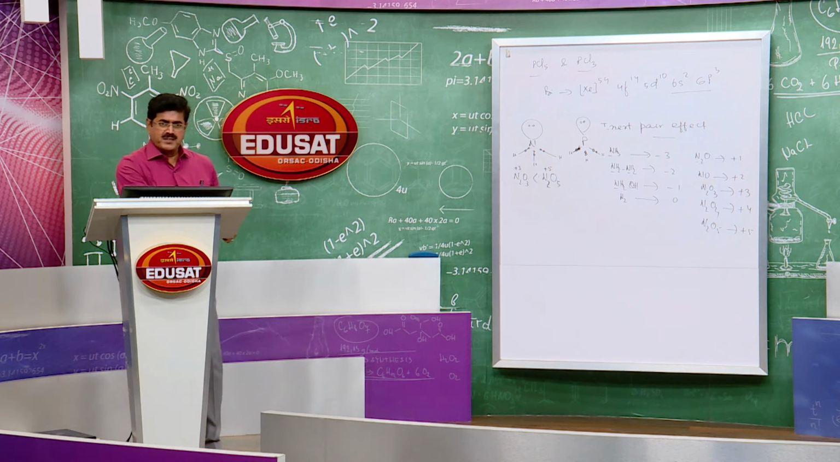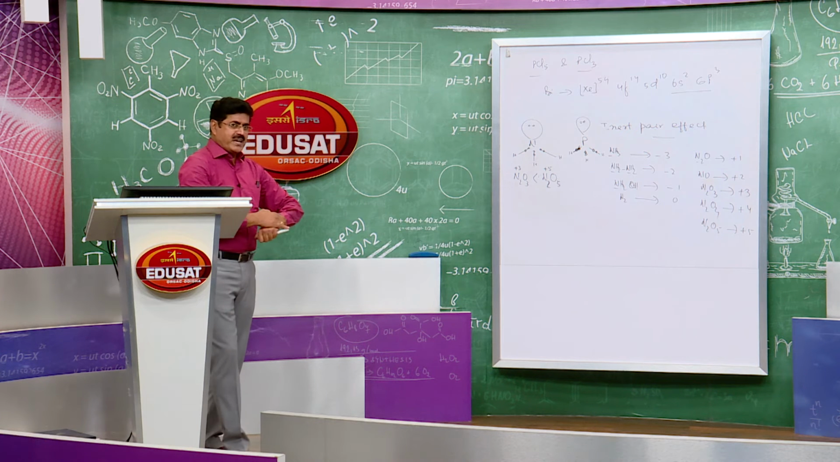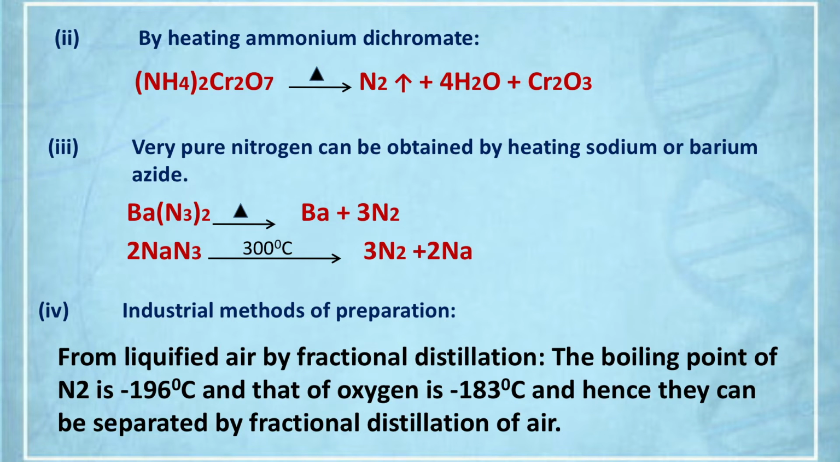Another question can be expected here. Second, how can you prepare nitrogen gas? The question may be asked like this: an orange colored solid A, on strong heating, gives a green residue and an unreactive gas. Orange colored solid, what could it be?